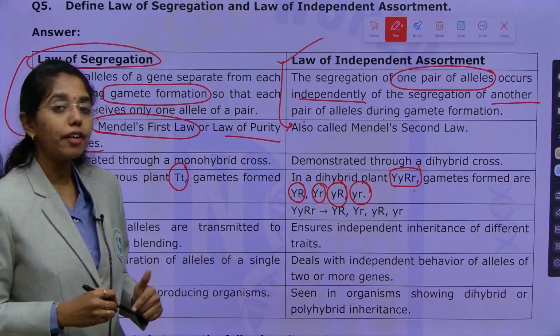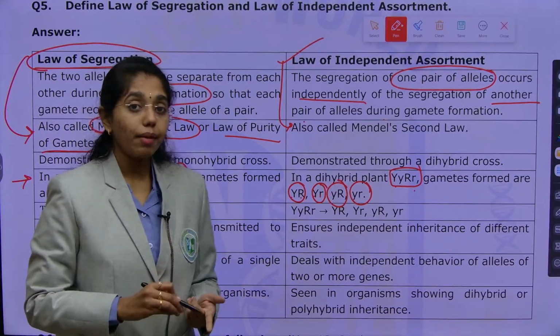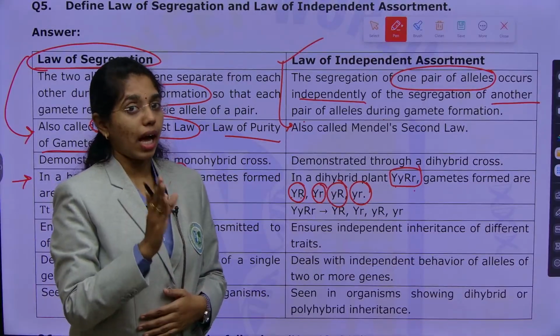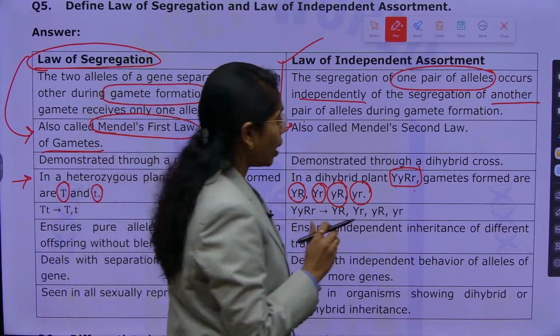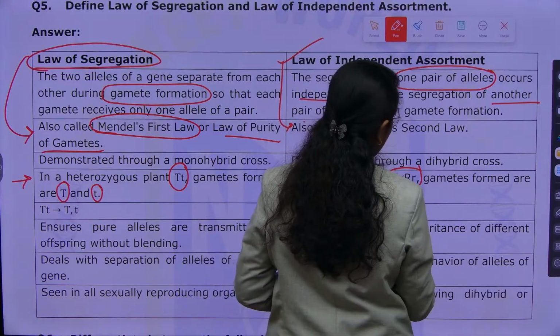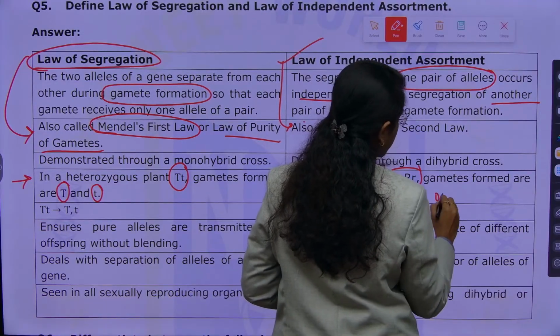How to identify the types of gametes? Types of gametes is an n number of times asked question in your MHT-CET and NEET. The formula to identify types of gametes.